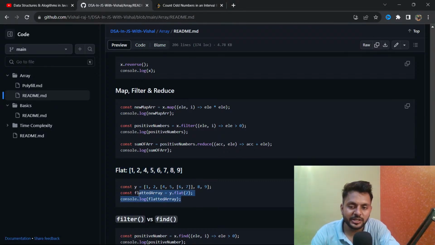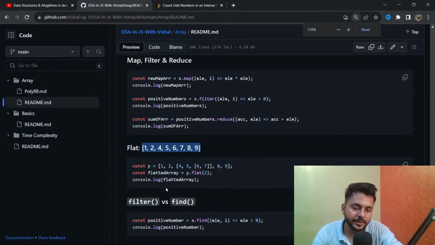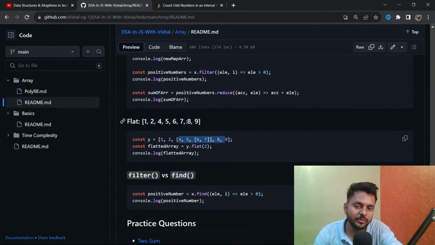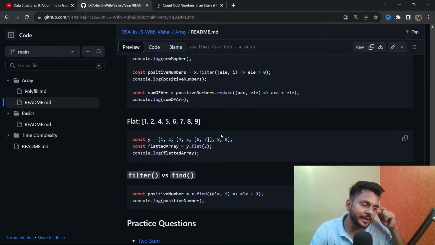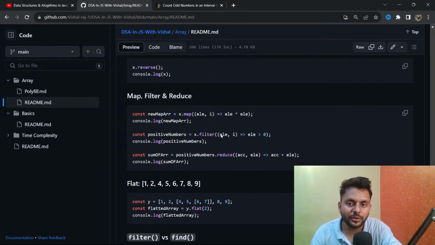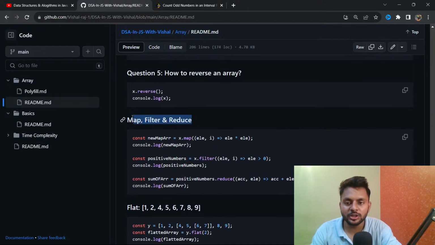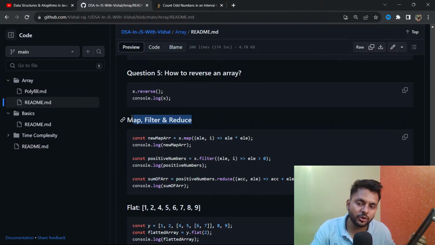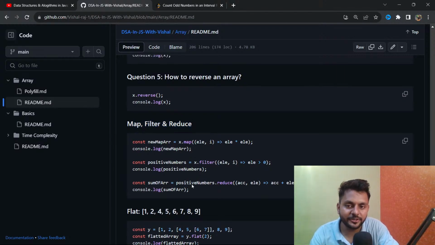They give you some nested array, and they ask how to flatten this array into this. If you see, this is the nested array, and how can you make it flat like this. They can ask you to write a polyfill of this flat, so you have to understand this. Map, filter and reduce: there will not be a single day in your front end journey where you are not going to use these functions. This is the importance of map, filter and reduce.